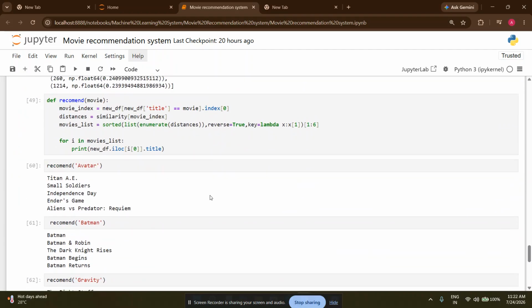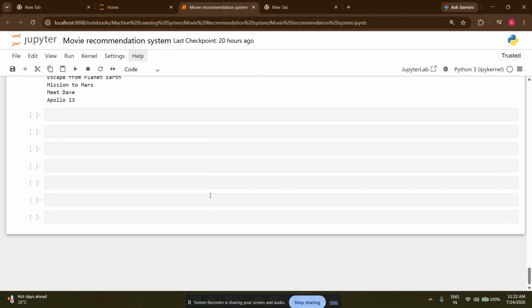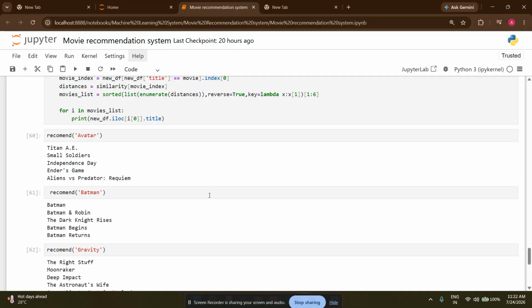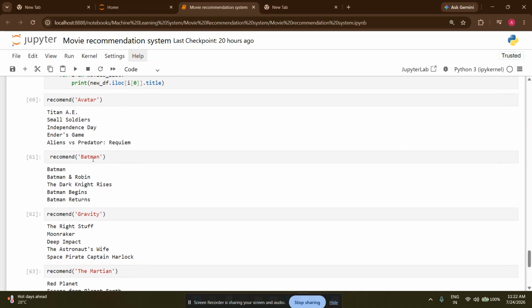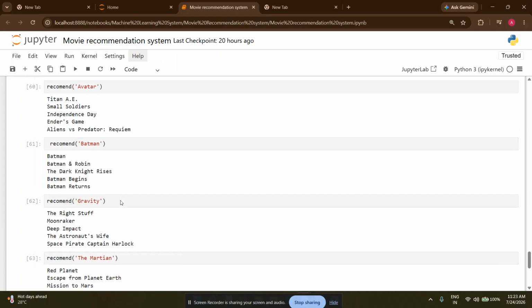Then these are the rest of the code that we have used, and as you can see, we have tried it before: recommend movie Avatar, and it recommended movies like Titan, Small Soldiers, Independence Day, etc. We also wrote Batman, and we got recommendations like Batman, Batman and Robin, The Dark Knight Rises, Batman Begins, Batman Returns.